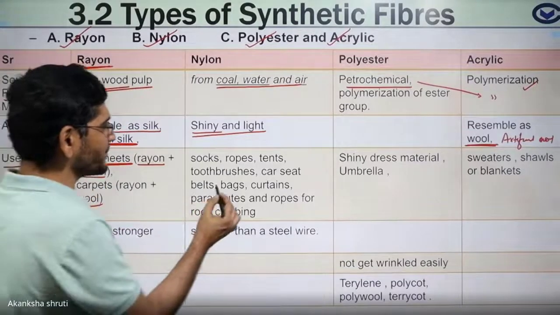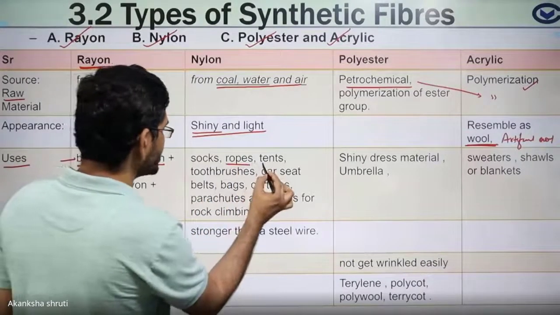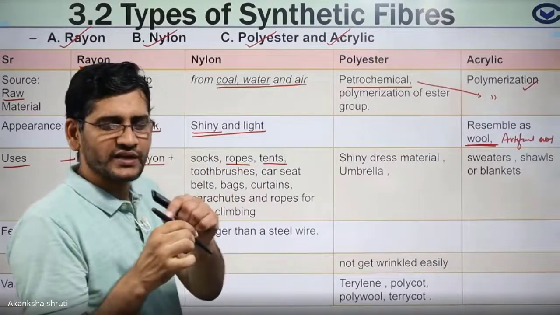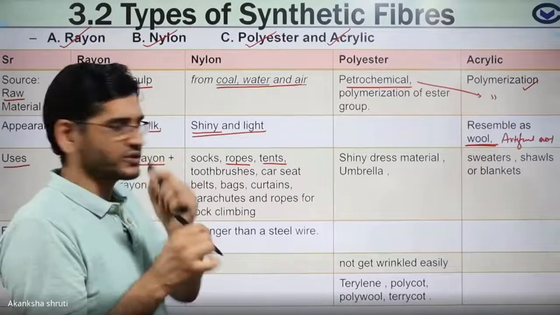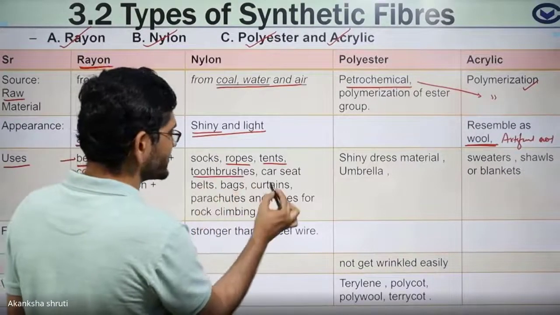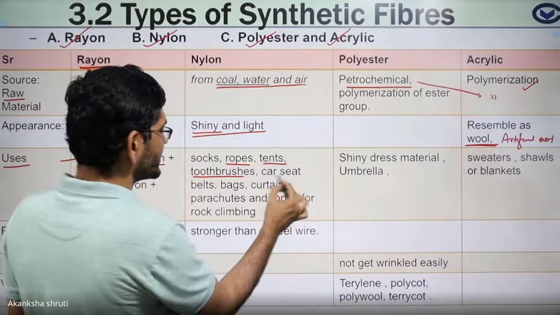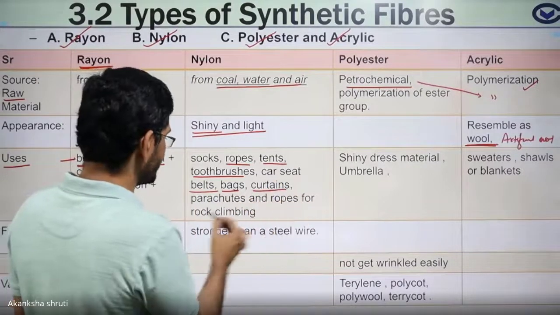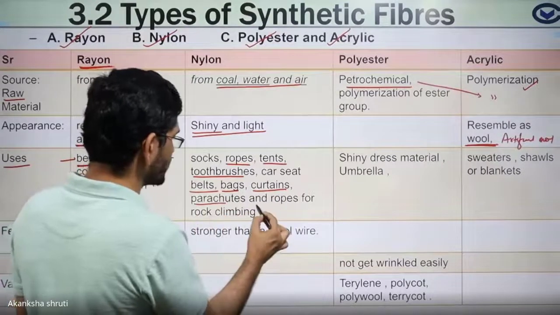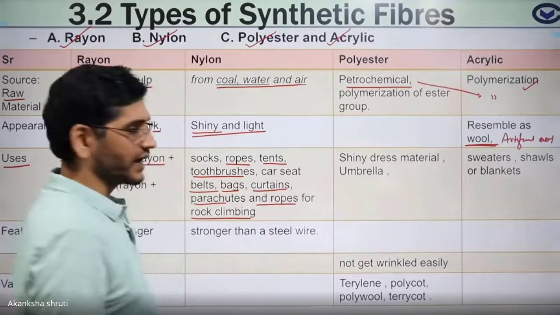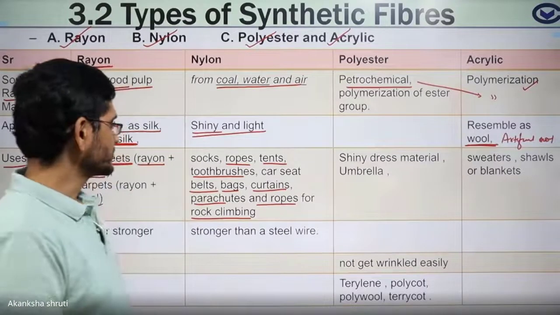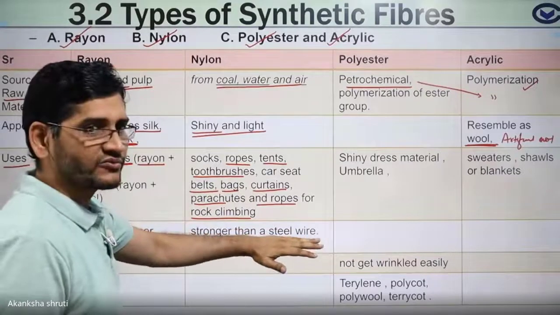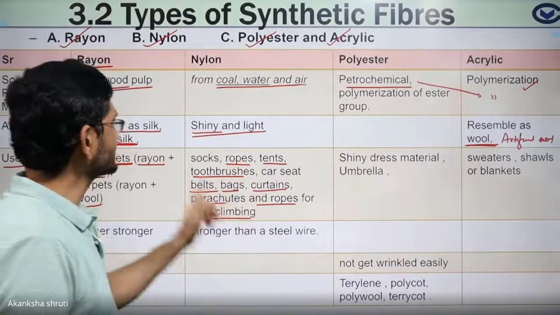Therefore, it is used for making rope, tent, even your toothbrush, whatever you are using for rubbing the tooth, that part, the car seat belt, bags, curtain, parachute, and a rope for climbing or mountaineering. So the unique feature of nylon is its strength, very strong. Therefore, they are used for making these things.